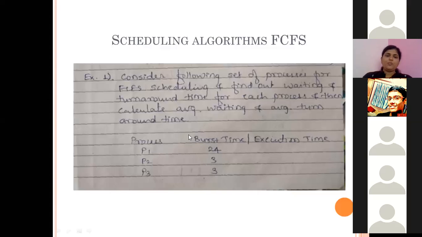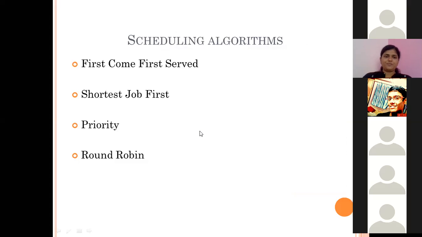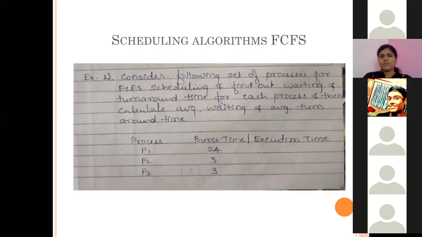So these are the processes given. There are three processes: process P1, process P2, and process P3. Burst time, which is nothing but the execution time required for each process, is given accordingly. P1 requires 24 units of time, P2 requires 3, and P3 also requires 3 units of time.